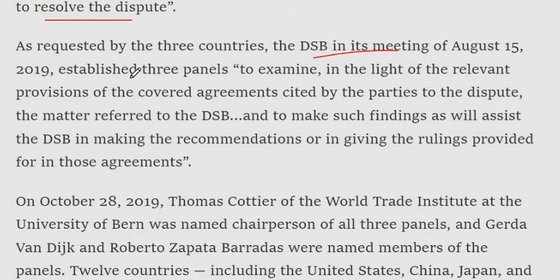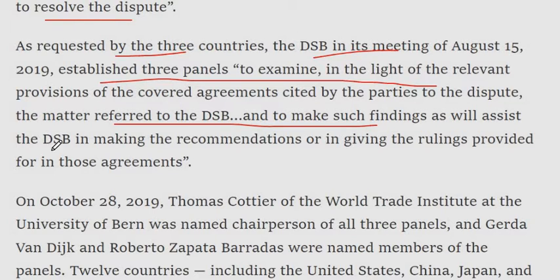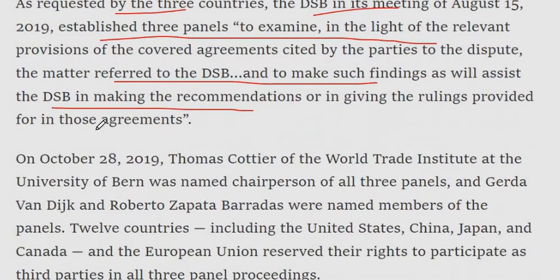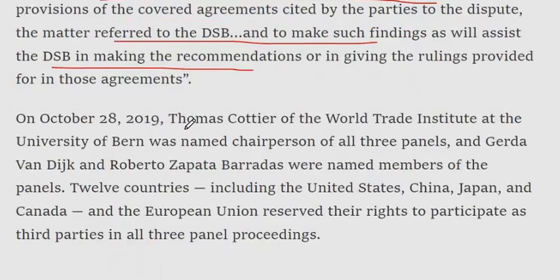The countries had requested consultations with India in February-March 2019, but the talks, held separately in April-May 2019, had failed to resolve the dispute. As requested by the 3 countries, the DSB in its meeting of August 15, 2019, established 3 panels to examine, in the light of the relevant provisions of the covered agreement cited by the parties to the dispute, the matter referred to the DSB, and to make such findings as will assist the DSB in making the recommendations or in giving the rulings provided for in those agreements.